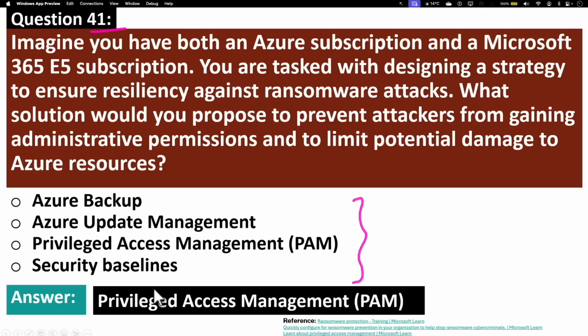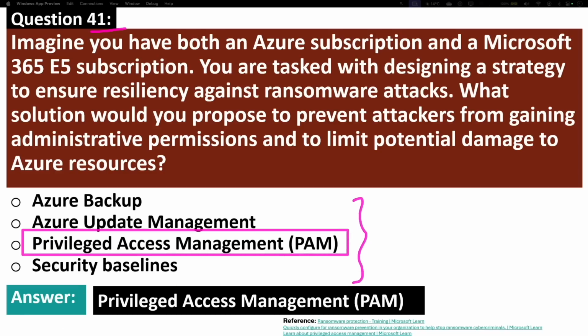The correct answer is Privileged Access Management, or PAM. So what is Privileged Access Management? Privileged access management allows organizations to govern and monitor access to privileged tasks or resources, which allows them to perform just-in-time activation of privileges and enforce strict controls over privileged access.